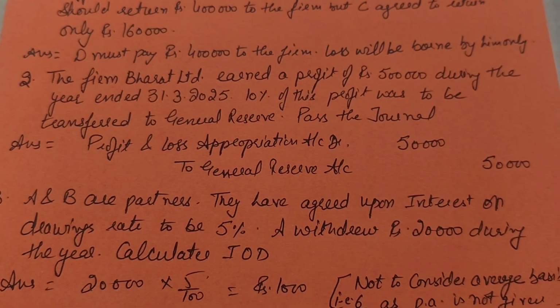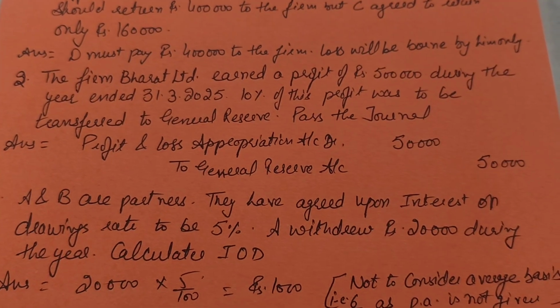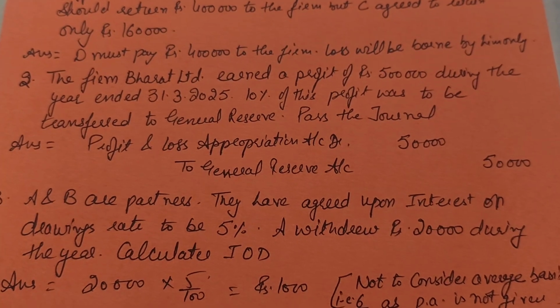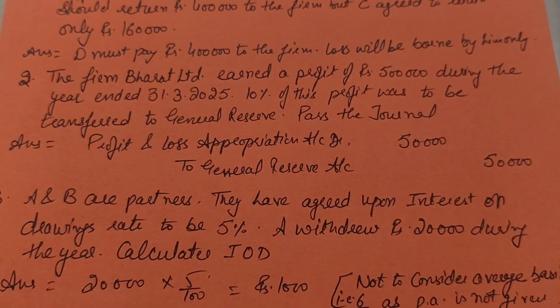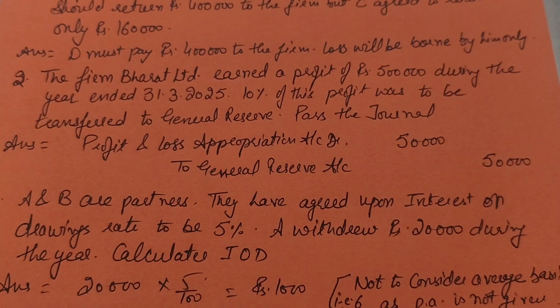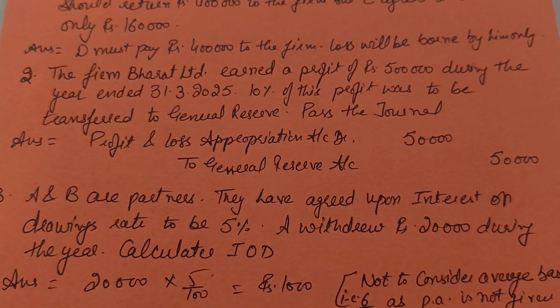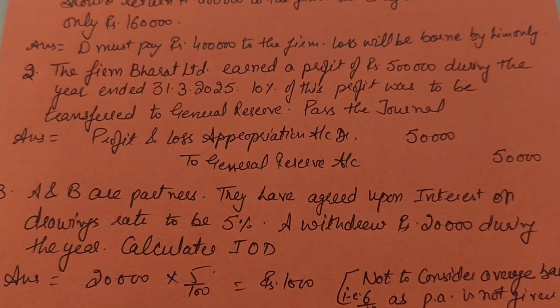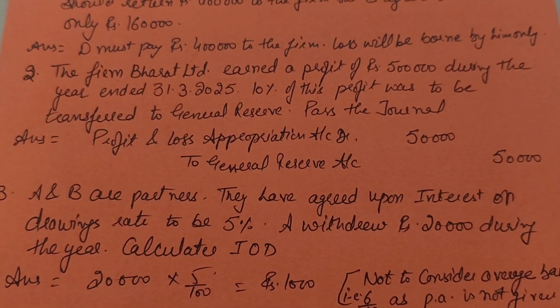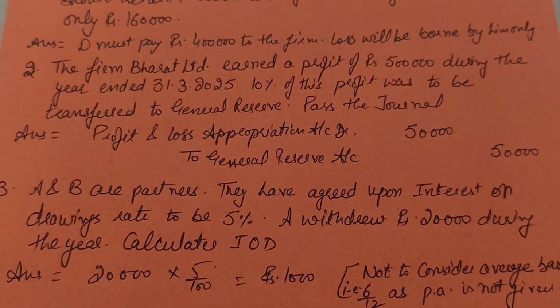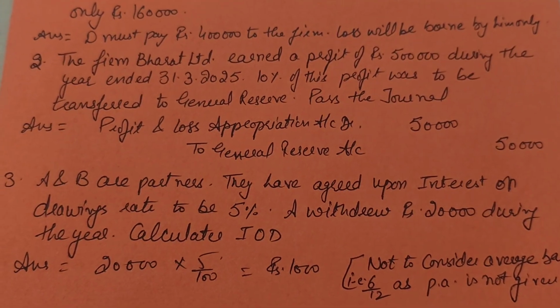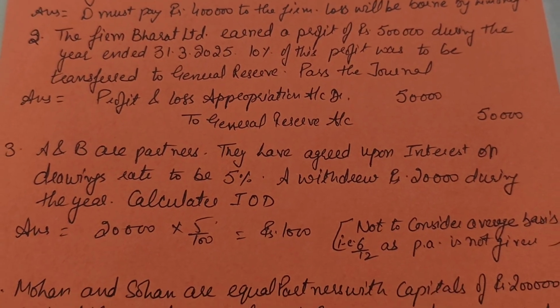The profit was 5 lakh, its 10% is 50,000. So this 50,000 would be credited to general reserve out of profit and loss. Now the profit and loss appropriation account would be debited because general reserve is not a charge, rather it's an appropriation. So the journal entry becomes: P&L Appropriation Account debit to General Reserve.